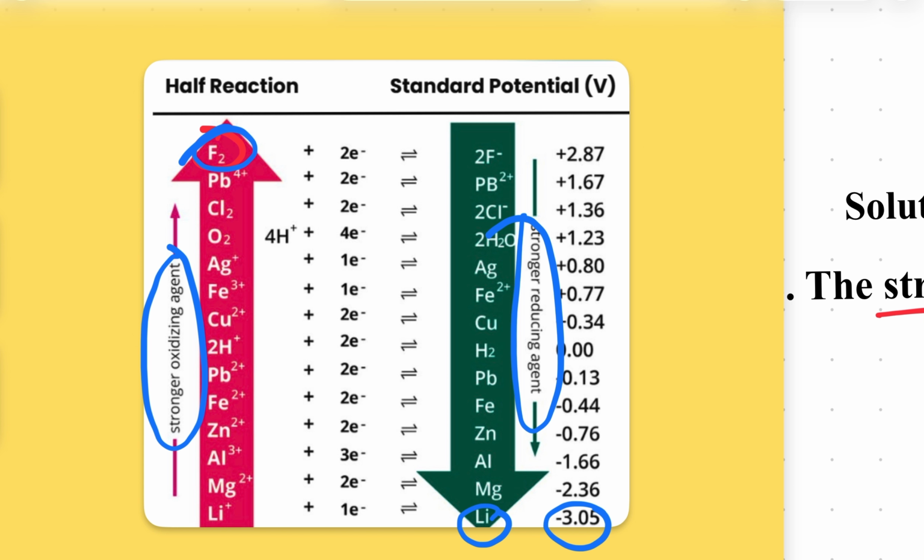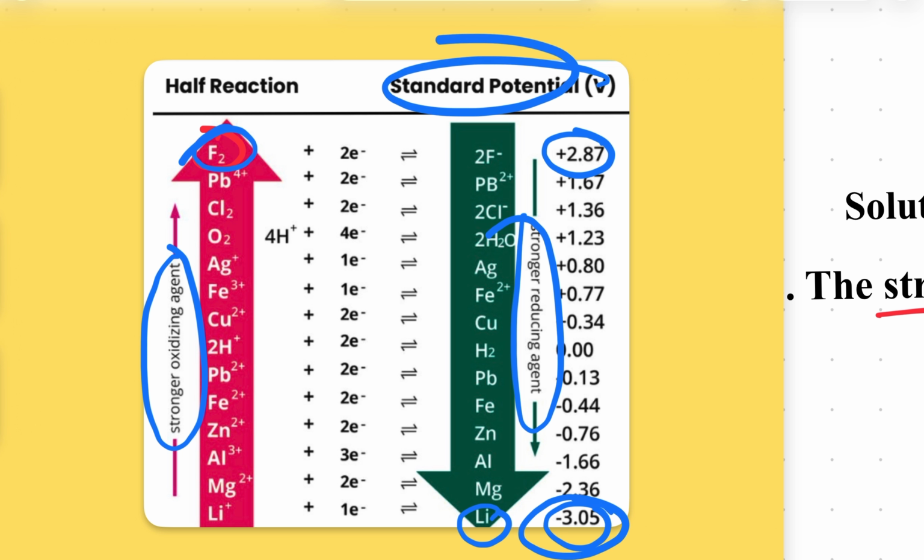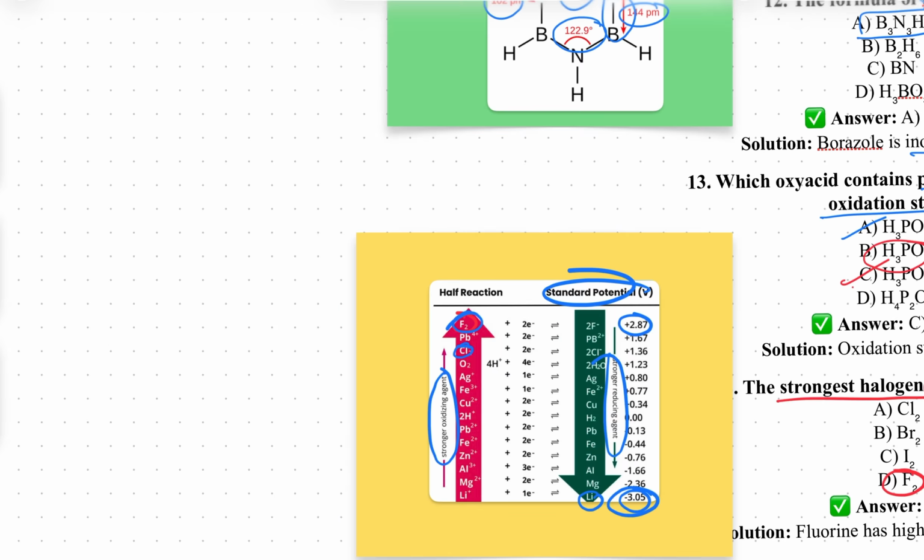Fluorine has a standard reduction potential of plus 2.87, whereas lithium is minus 3.05. Minus values indicate a reducing agent, plus values indicate an oxidizing agent. Therefore, fluorine is a good oxidizing agent. Fluorine, chlorine, all are there, but compared to fluorine, fluorine is the strongest oxidizing agent.